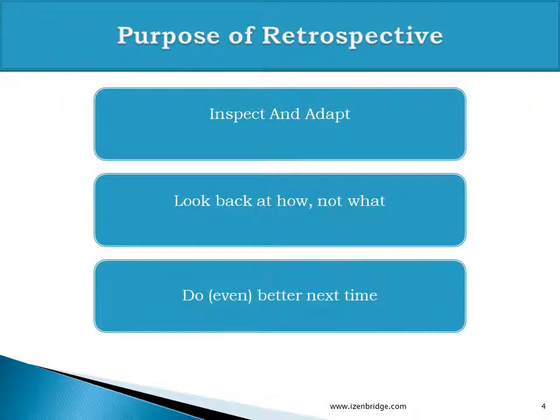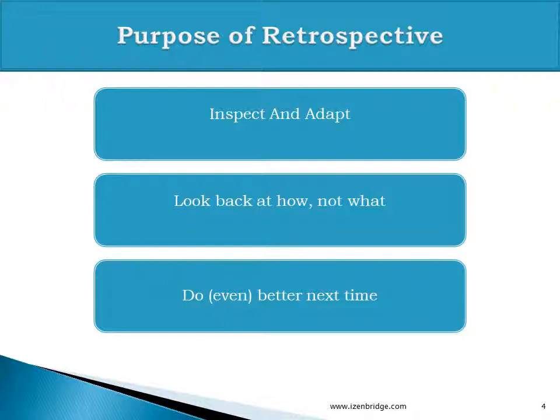Purpose of retrospective. Now we spoke about empirical process, and empirical process has three legs or three pillars for controlling it: transparency, inspection and adaptation. And retrospective is a ceremony which helps us in inspecting and adapting.